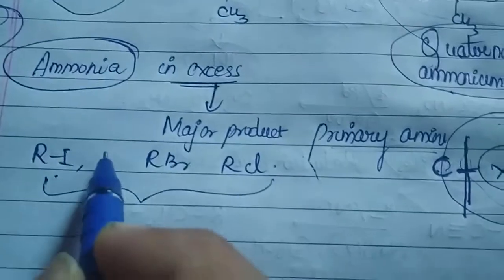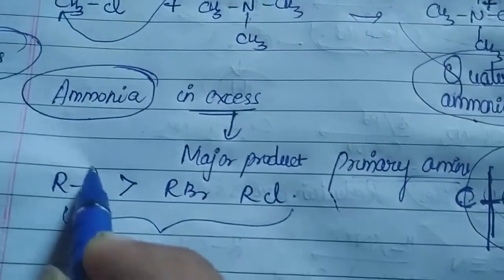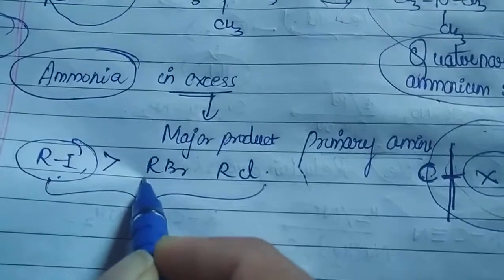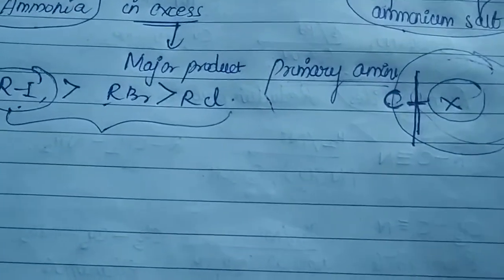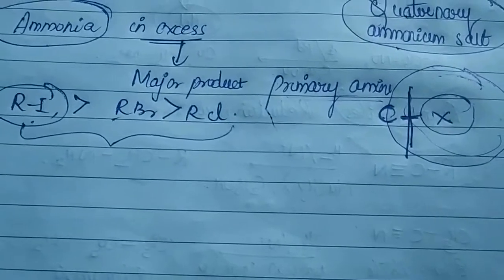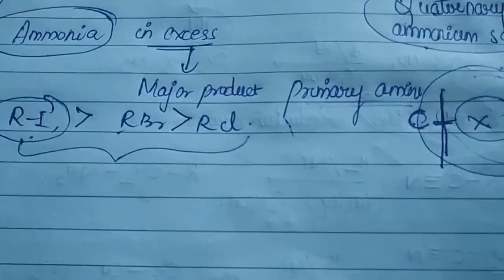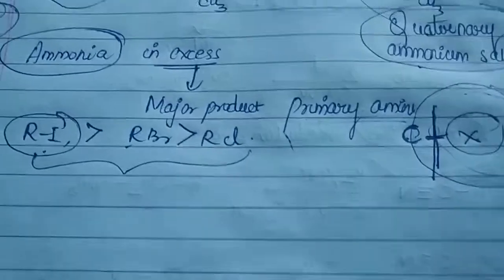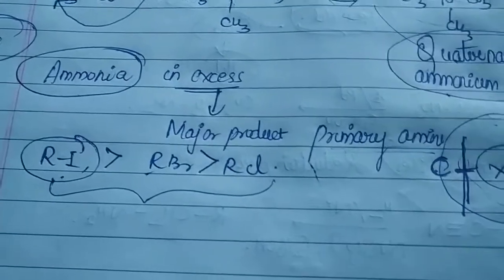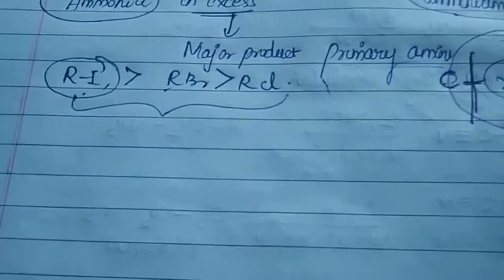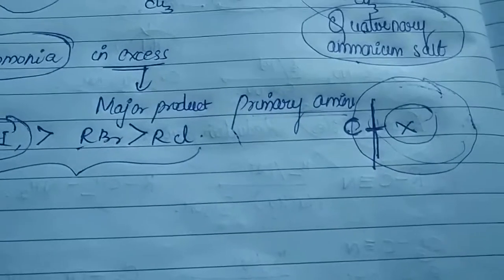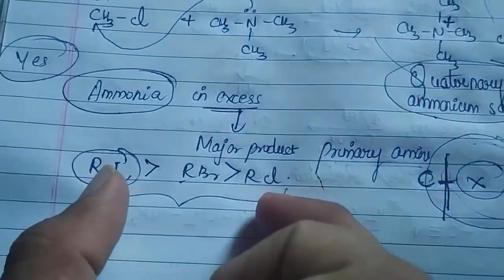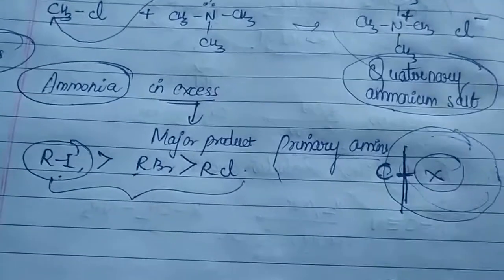So for that reason, reactivity will be in the order: first comes your RI, then comes your RBr and the final is your RCl. Is that clear? Very much important in the point of your competitive exams. They can ask you, giving CH3I, CH3Br, CH3Cl, which among these will be reacting at a faster rate in the ammonolysis process. They can ask you. So you have to get ready with these answers, because you can answer only if you know what is happening in ammonolysis.